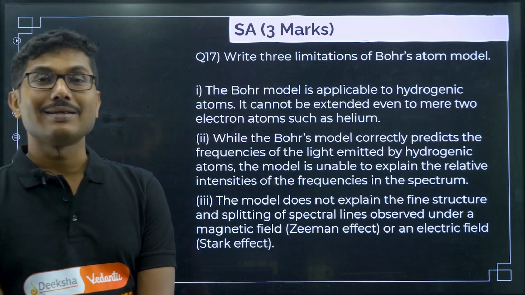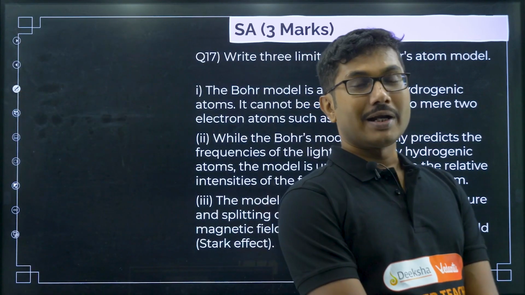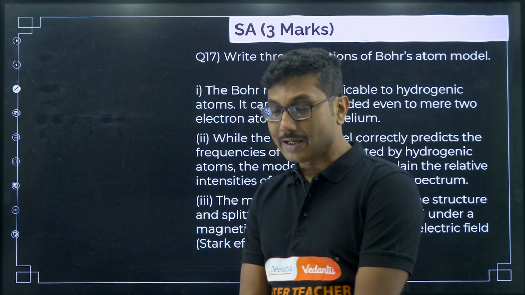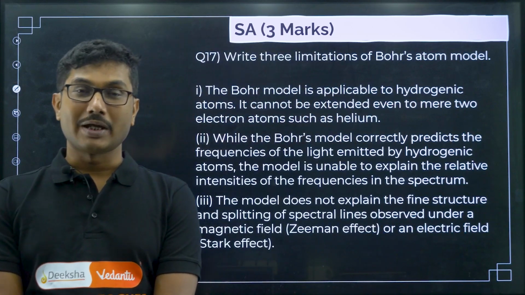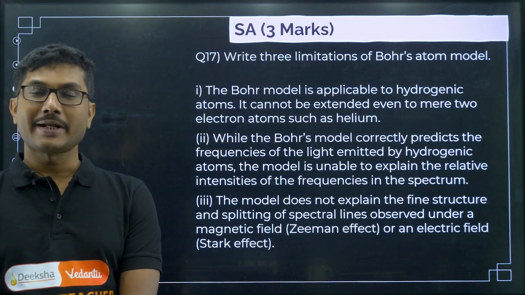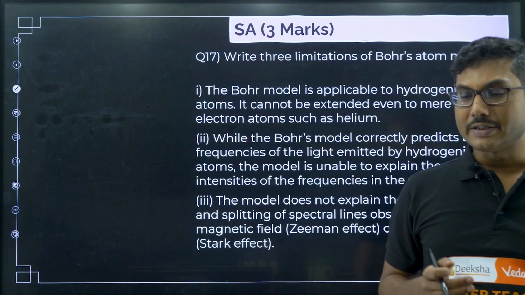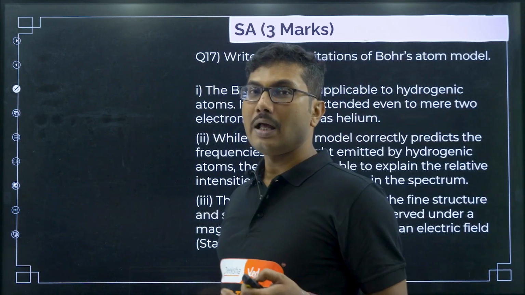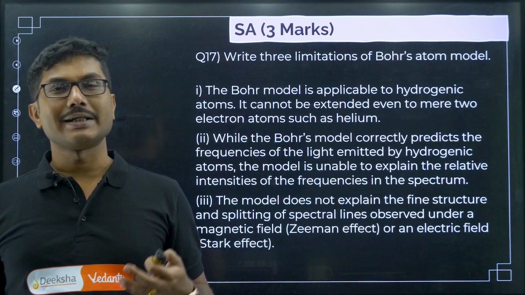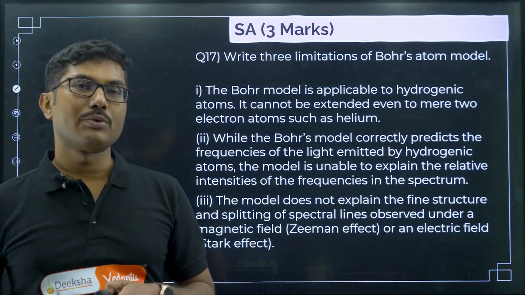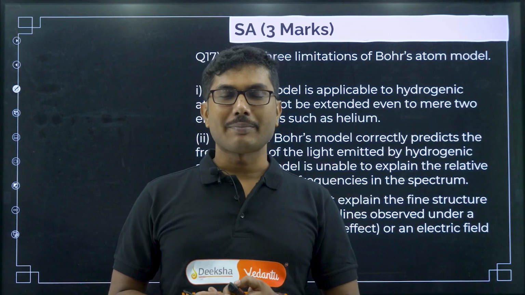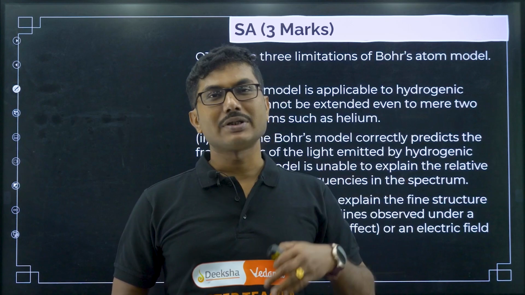Now, it can explain at least the hydrogen atom, the most fundamental, lightest element, the first element of the atomic table. That means, if we can improve on this, if we can study it harder and make the required correction, then definitely a modified Bohr's model can be applicable to all other atoms. That is how science grows.